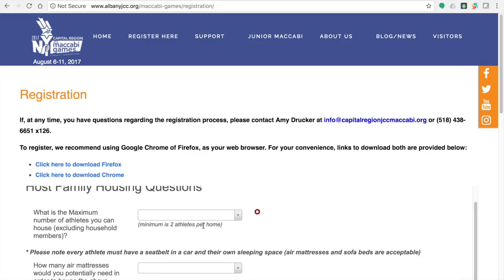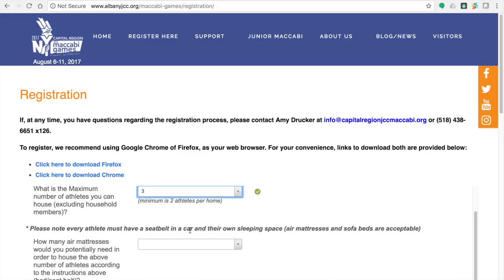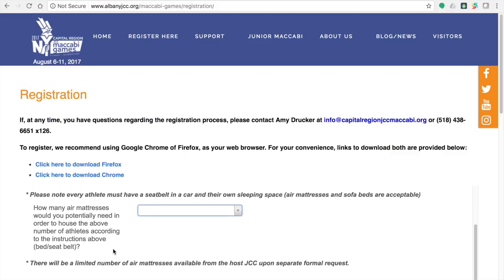The next step serves to provide information about your home environment. Please enter the maximum number of athletes that you can house. The minimum number of athletes that you can house is 2.